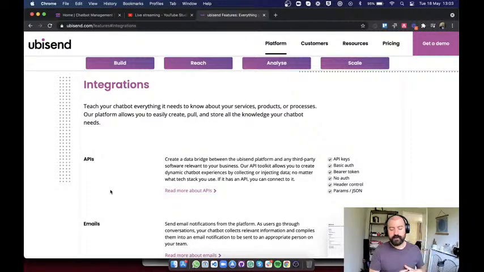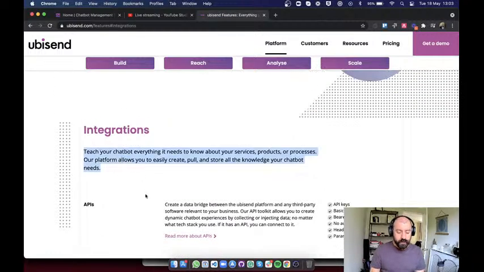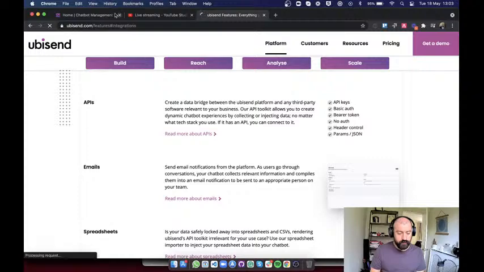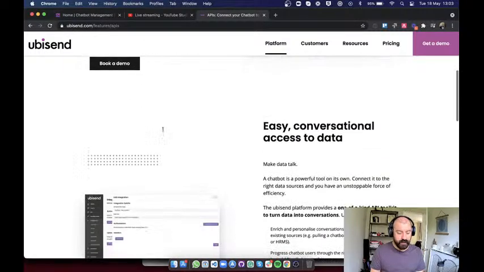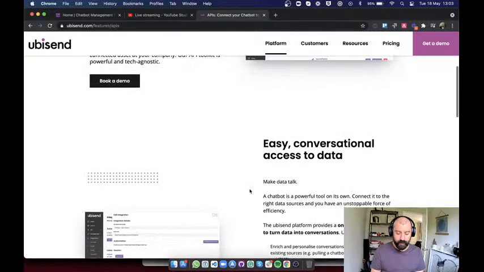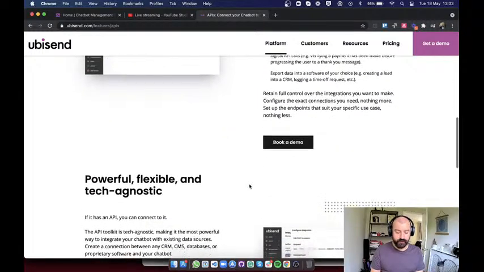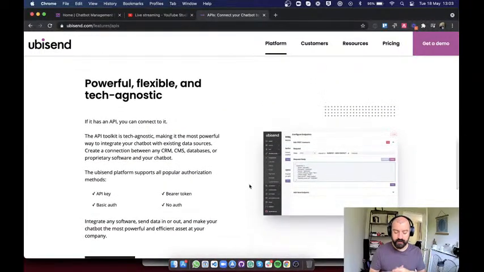What we wanted to do was create an API toolkit that would allow anyone using the platform to connect with any third-party software. As long as this third-party software has an API, a way for us to connect to it, webhooks or APIs, we can connect to it. If you want to learn more about this, you can go to ubisend.com/features/APIs. It's easy access to conversational data. It's powerful, flexible, tech agnostic. Again, you can really connect to anything, and we have various ways of connecting.